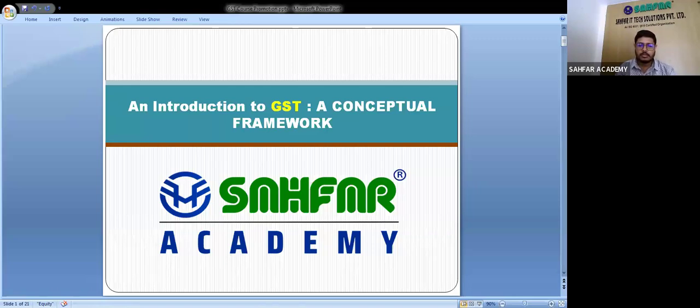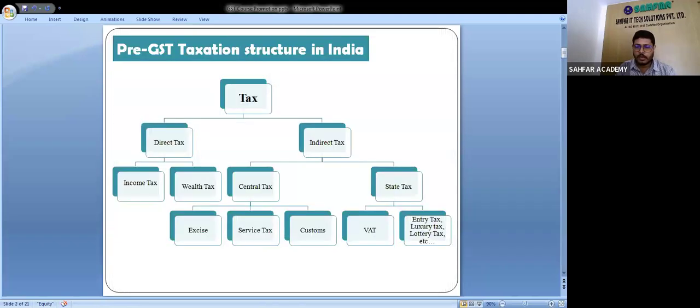In this class, we shall be discussing the fundamentals of goods and services tax. In our country, there are many taxation laws that are applicable on all the goods and services that are either produced, sold, or provided from different parts of the country, within the state as well as to other states.